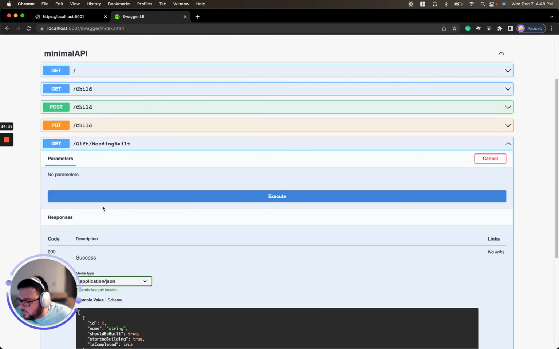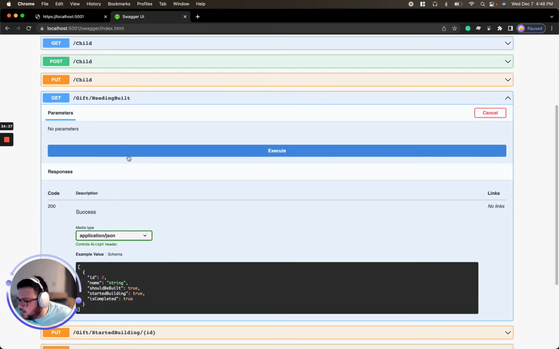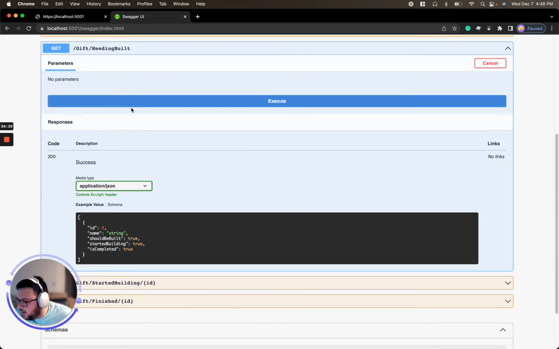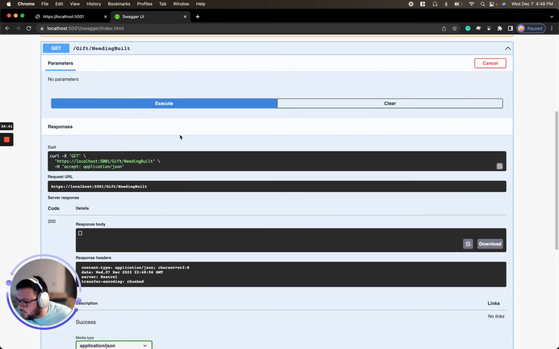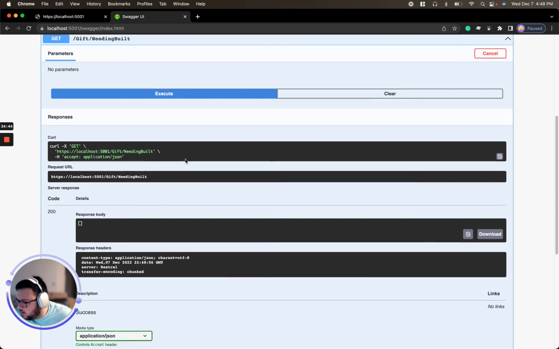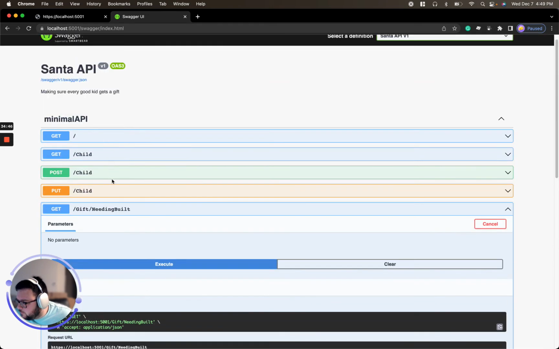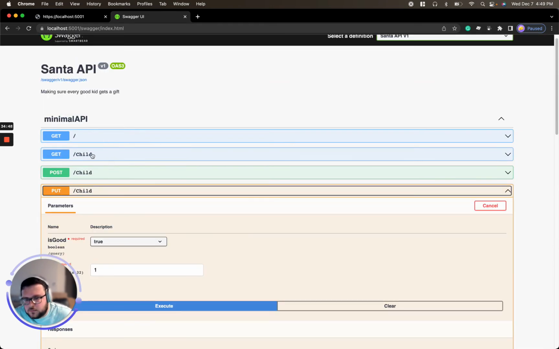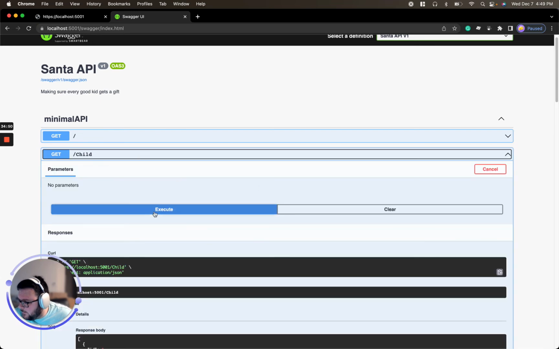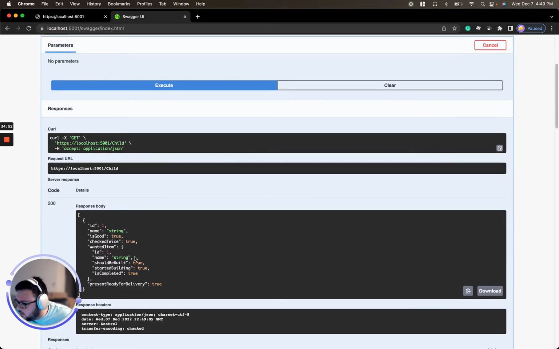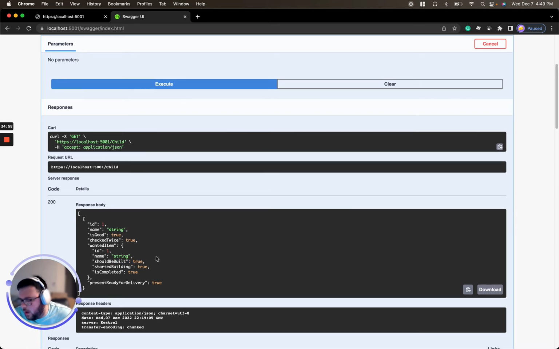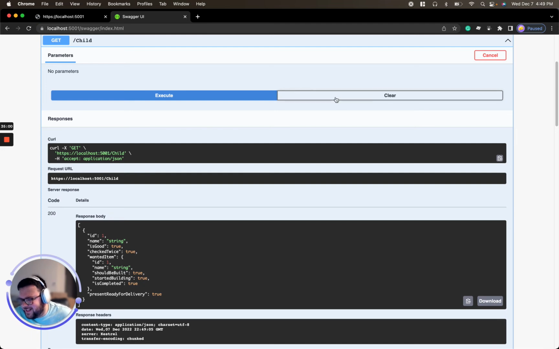So now if we do this, needing built, we can execute this and we should get a response of at least 1. Should be built is true. Oh, sorry, this is just an issue with the data I mocked.